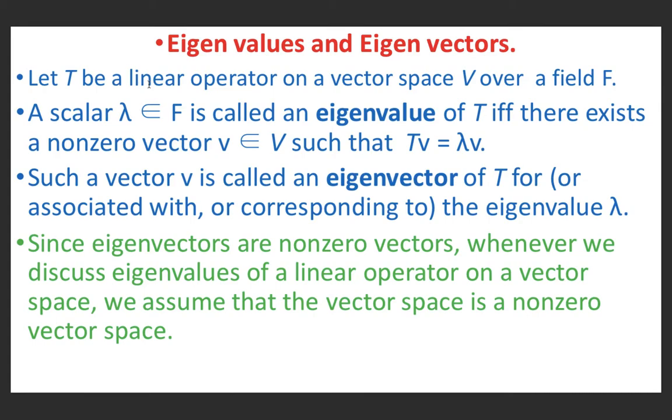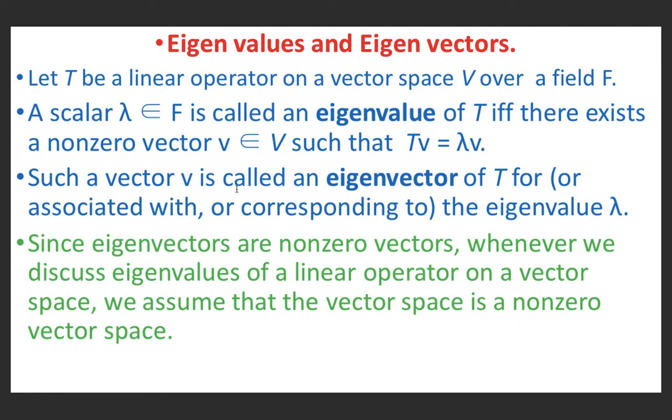So, the formal definition of eigenvalues and eigenvectors. Let T be a linear operator on a vector space V over a field F. A scalar lambda belonging to F is called an eigenvalue of T if and only if there exists a non-zero vector v belonging to V such that Tv equals lambda v.